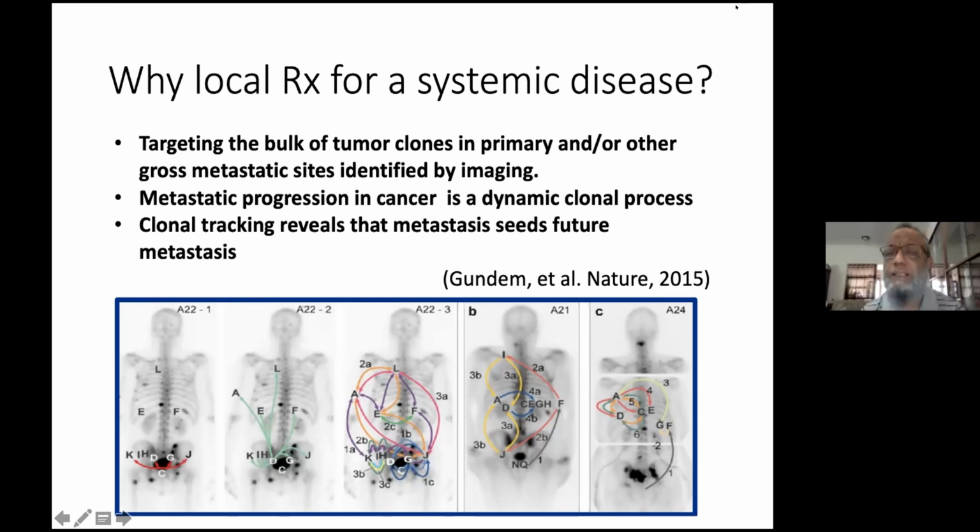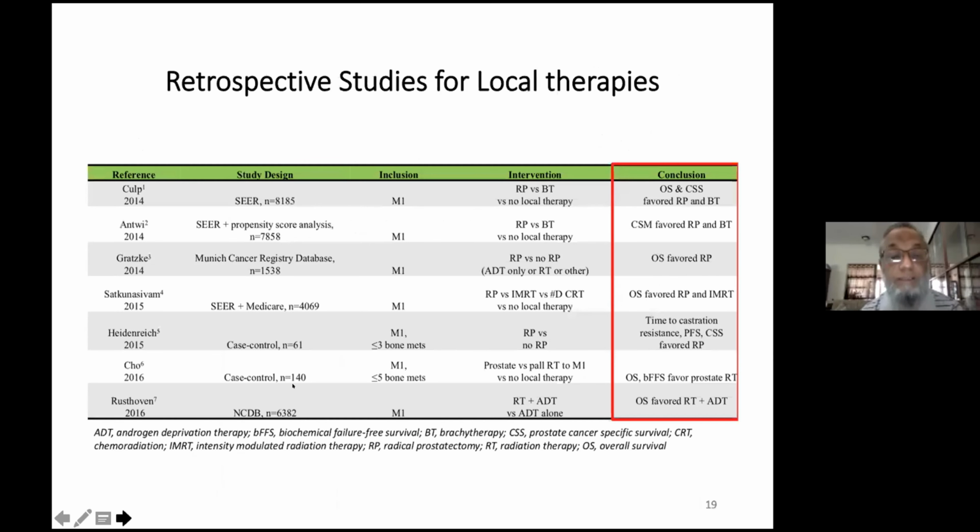So one may ask why we want to give a local treatment to a systemic disease. As we already know, we need to hit the tumor burden at the beginning, both the primary and metastatic site, because we know that metastatic progression is a dynamic clonal process, and clonal tracking reveals that metastasis is the seed for future metastasis.